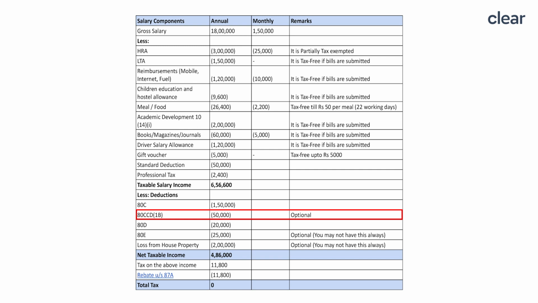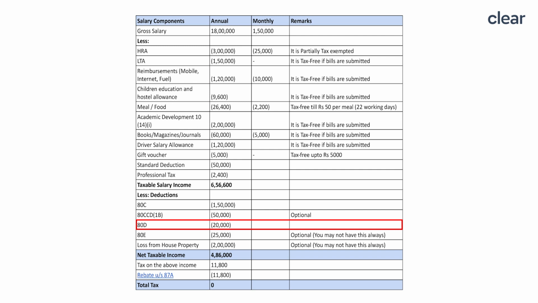The next deduction is of section 80D, which is medical insurance premium deduction. Let's say you have a medical cover, then the premium paid on it shall be tax deductible. The limit is of 25,000 for you, your spouse and your dependent children. And an additional limit of 25,000 is provided if you or your spouse are of age 60 or above. And also you must know that your insurance cover taken for your parents is also tax deductible. The limit of 25,000 applies, and in case they are of age 60 and above, the limit of 50,000 applies.